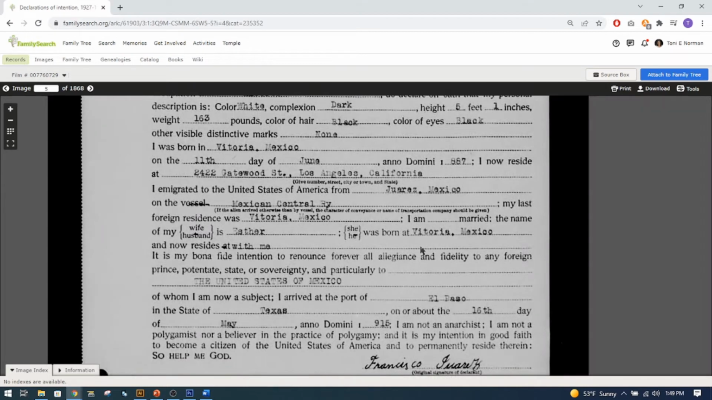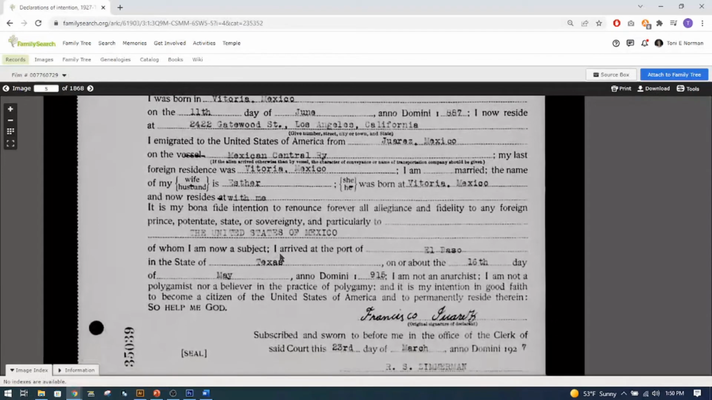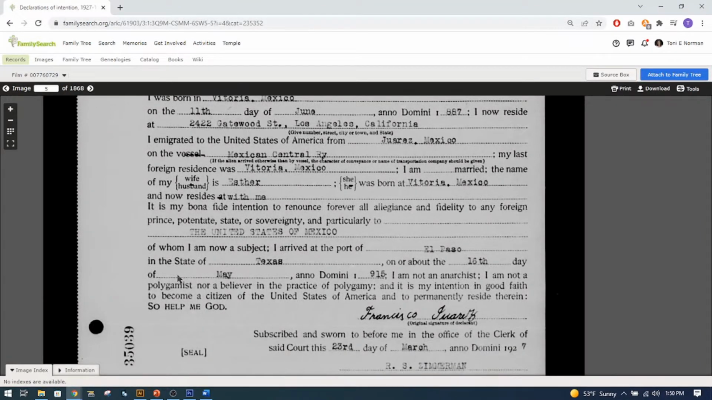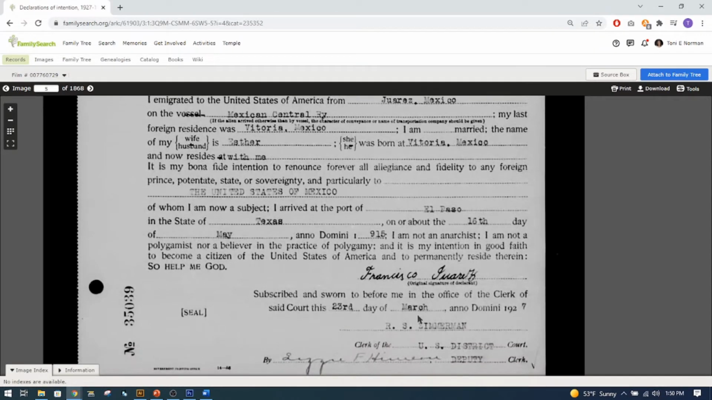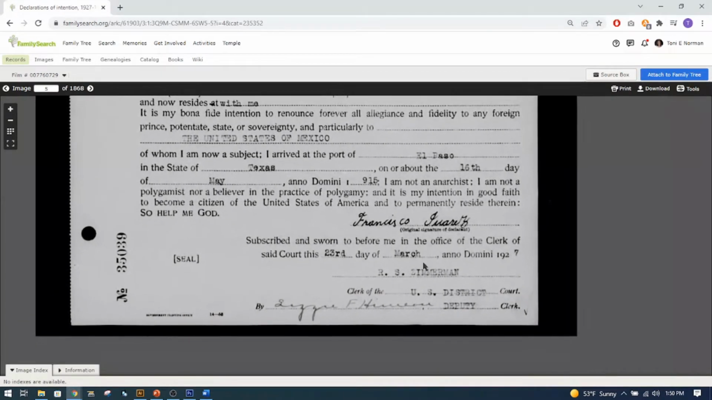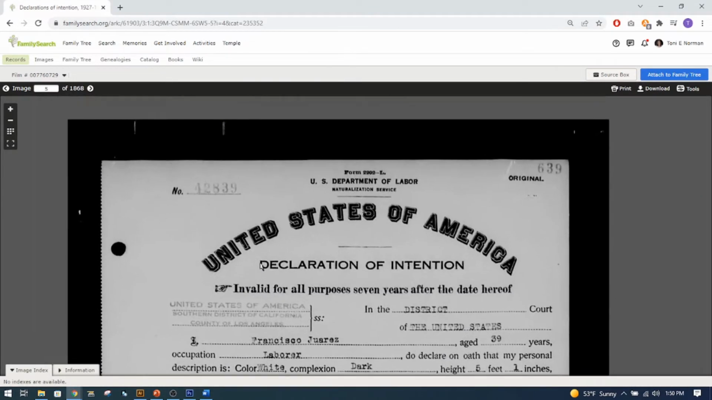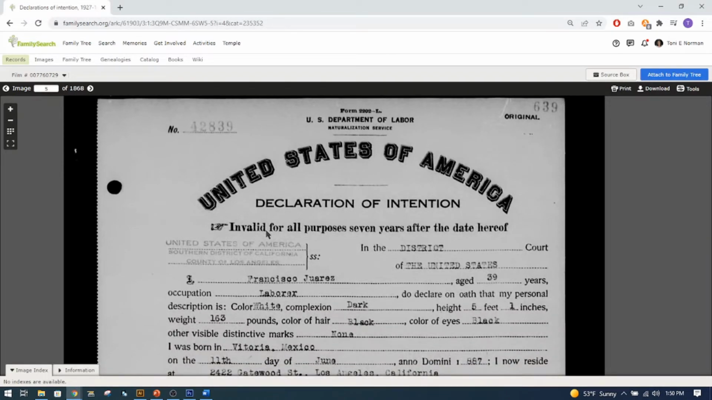Okay. His wife, and it tells that she was born in Victoria, Mexico, and she resides at the same place he is. He arrived at the port of El Paso in the state of Texas. So, and then it gives the date, 23rd of March, 1927. So that is what you want to find. So if you have an idea of the time period and where you think they might have come in, then this is where you're going to look.